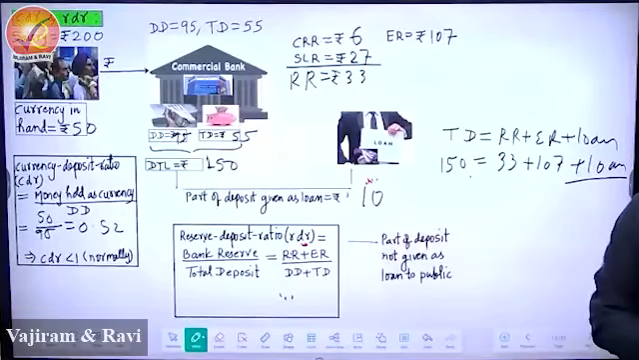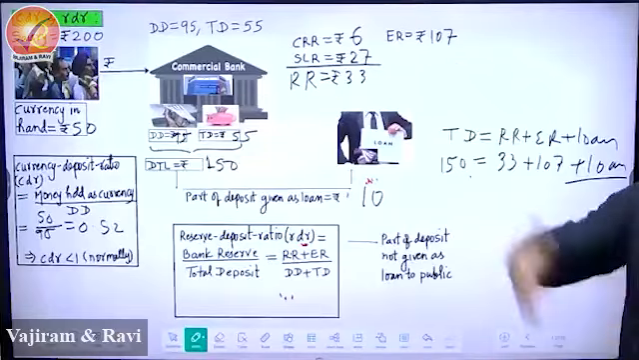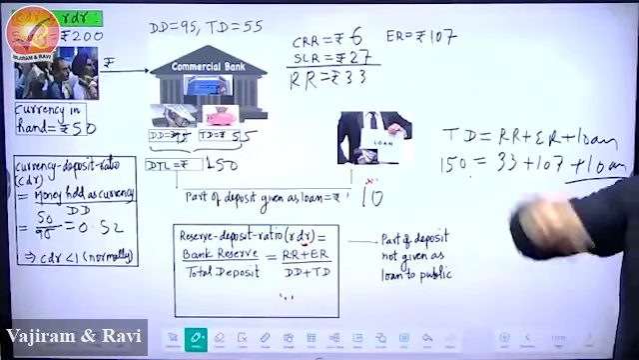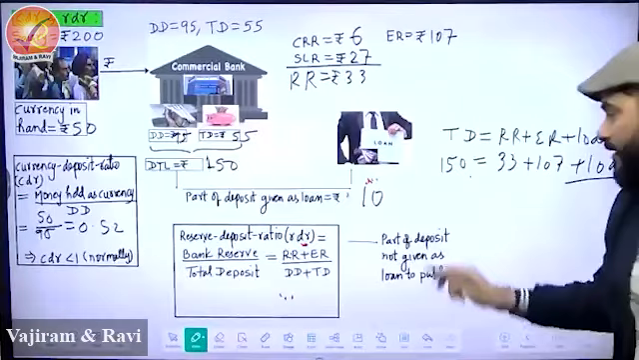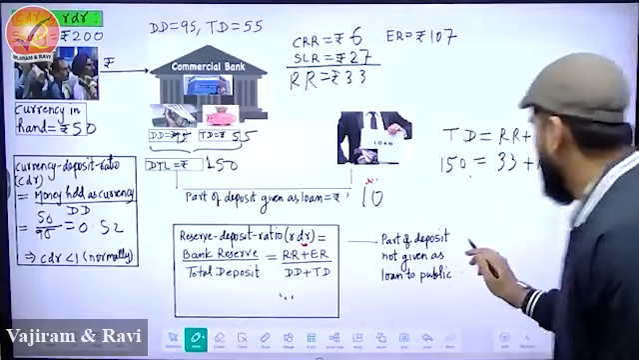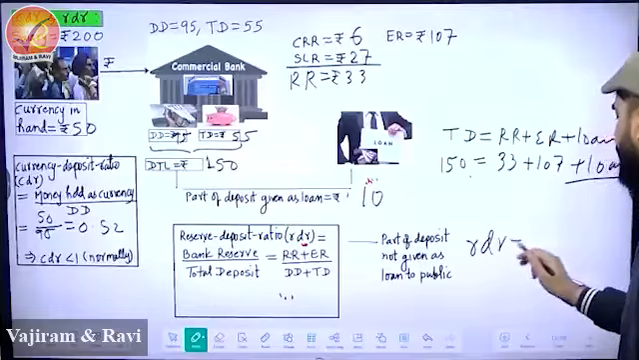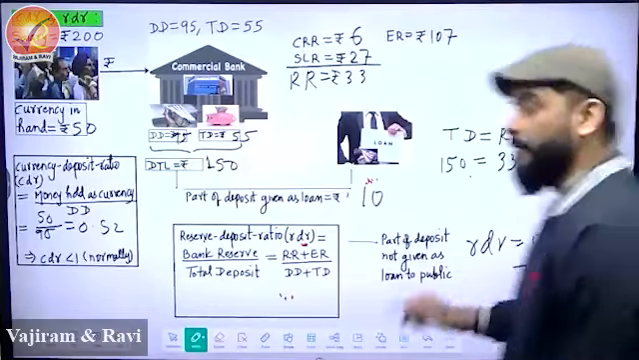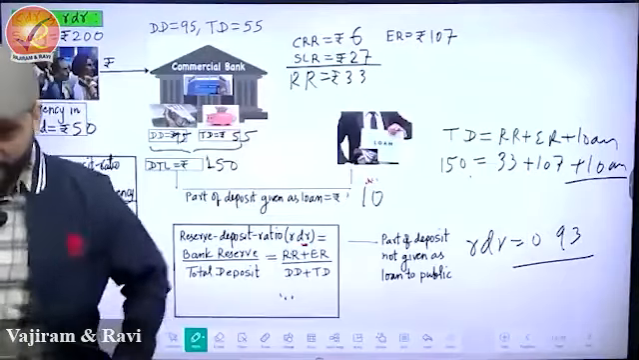Now, can you calculate this? Please calculate the reserve deposit ratio and tell me what the reserve deposit ratio is. Wonderful. Two of you already calculated. 0.93. RDR is equal to 0.93. Very nice.